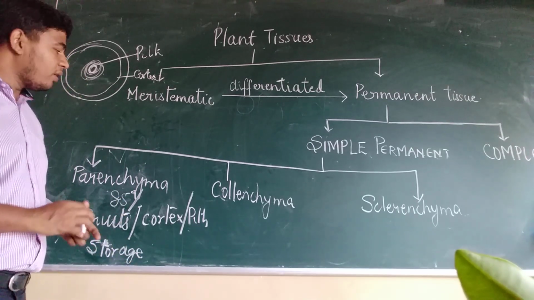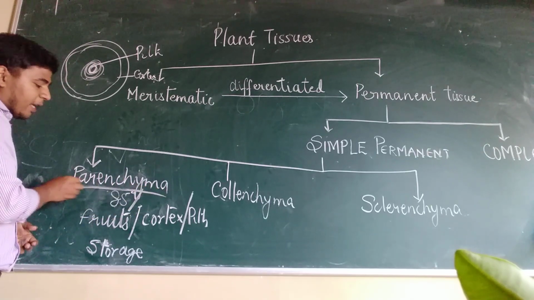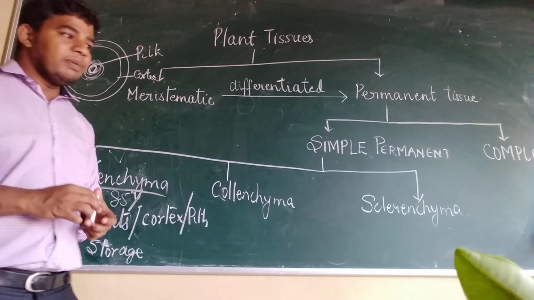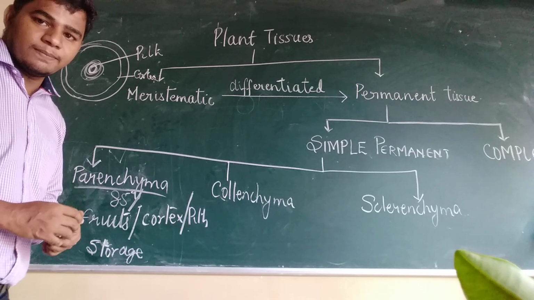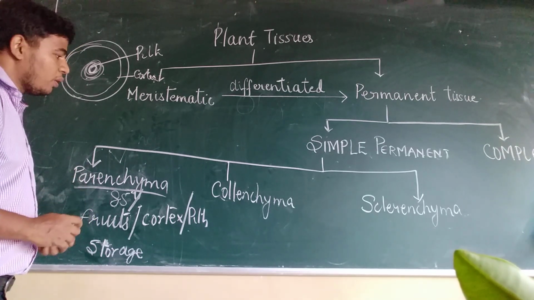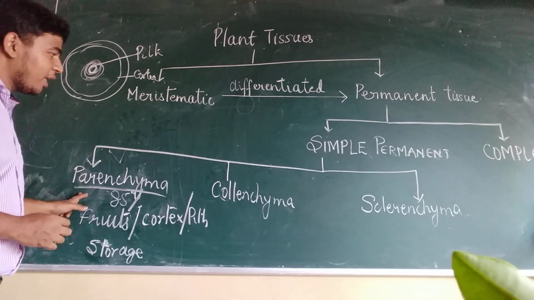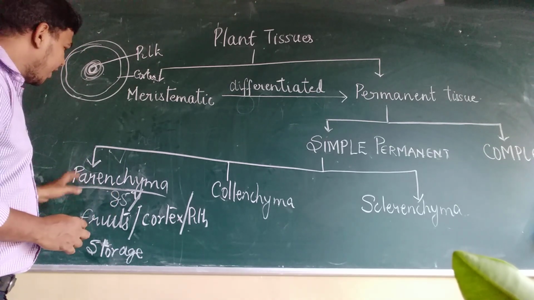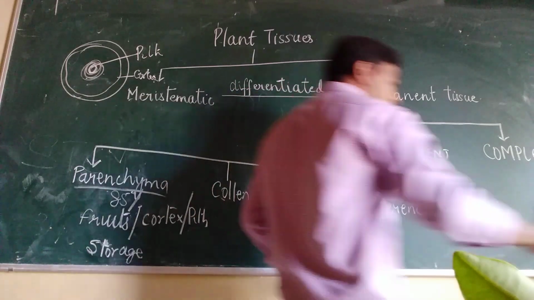Now there are some modifications in parenchyma also. Sometimes the parenchyma gets modified. We have to know about only two modifications. One is when these parenchyma cells contain chloroplast or chlorophyll.